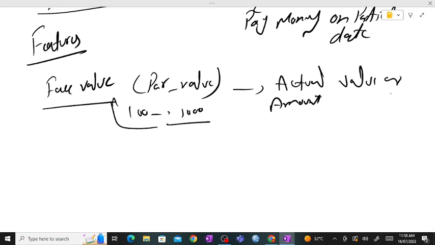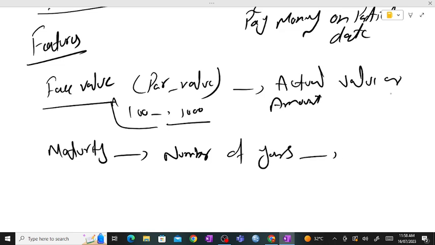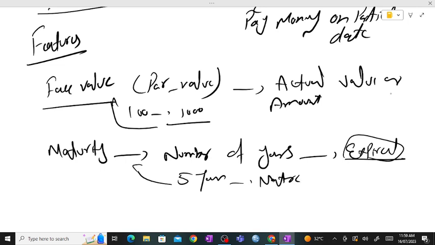Then we have maturity. Maturity is the number of years after which this bond will mature, or you can say expire. For example, if you are purchasing a bond for 5 years, after 5 years that bond will mature, or expire. So that time duration is known as maturity.